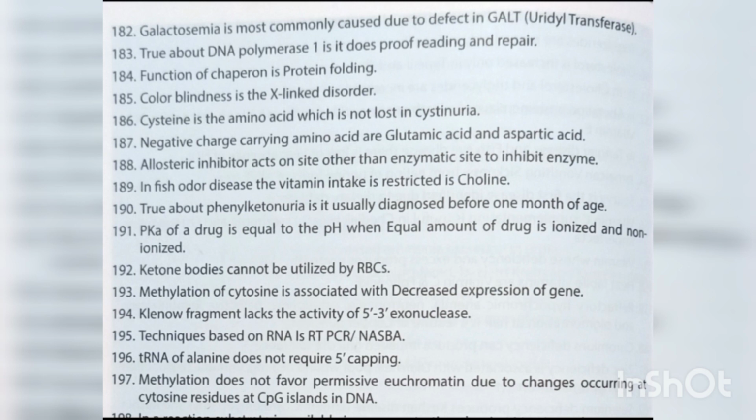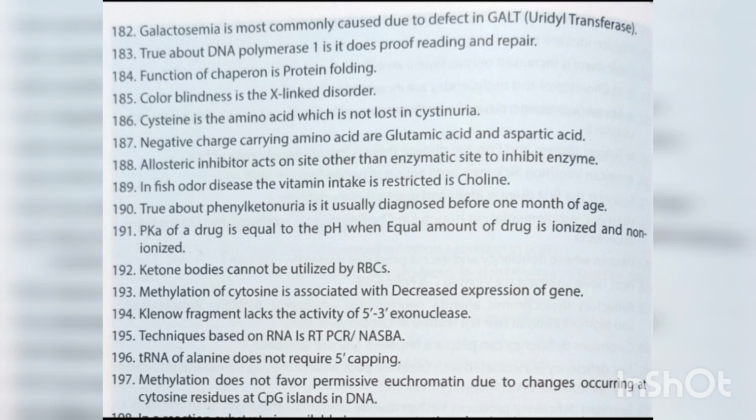True about DNA polymerase 1 is it does proofreading and repair. Function of chaperone is protein folding. Color blindness is the X-linked disorder. Cysteine is the amino acid which is not lost in cystinuria. Negative charge carrying amino acid are glutamic acid and aspartic acid.